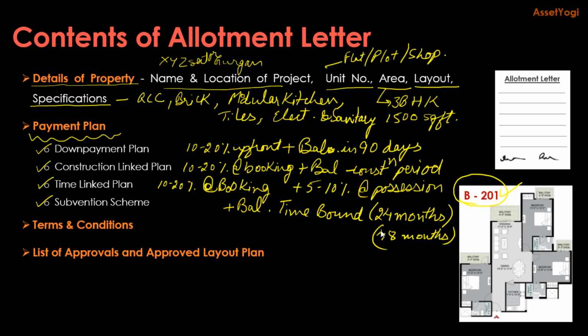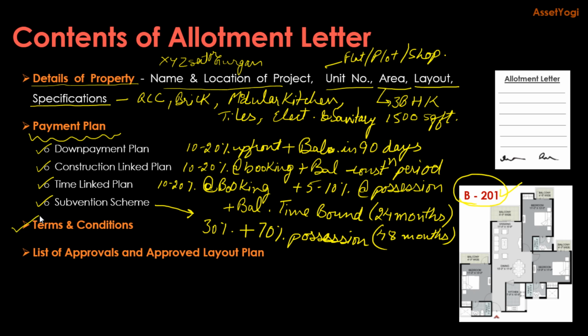So I'm not getting into much detail about payment plans in this video. I will cover that in a future video. Then there is a popular scheme nowadays which is called subvention scheme, that you pay 30% upfront and balance 70% on possession. So all these details will be mentioned in the allotment letter.